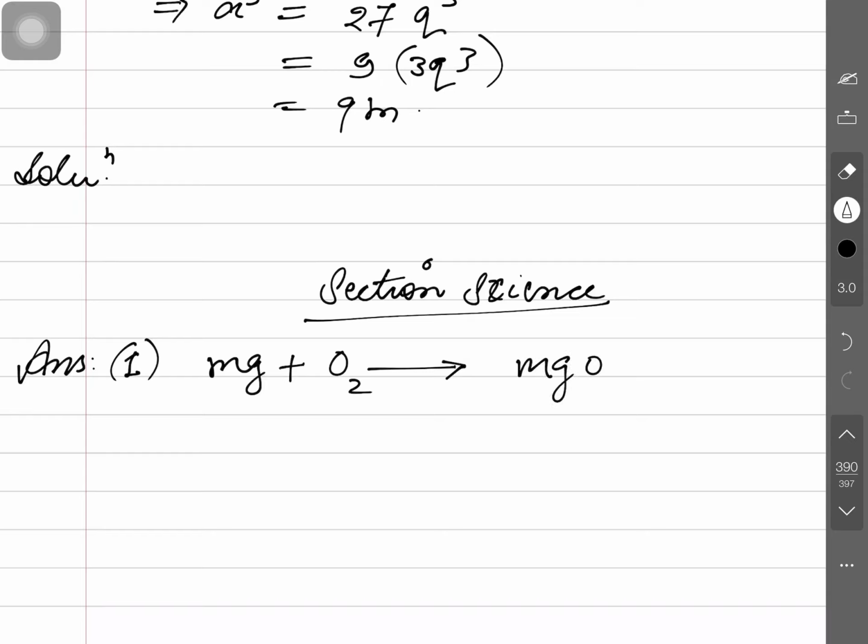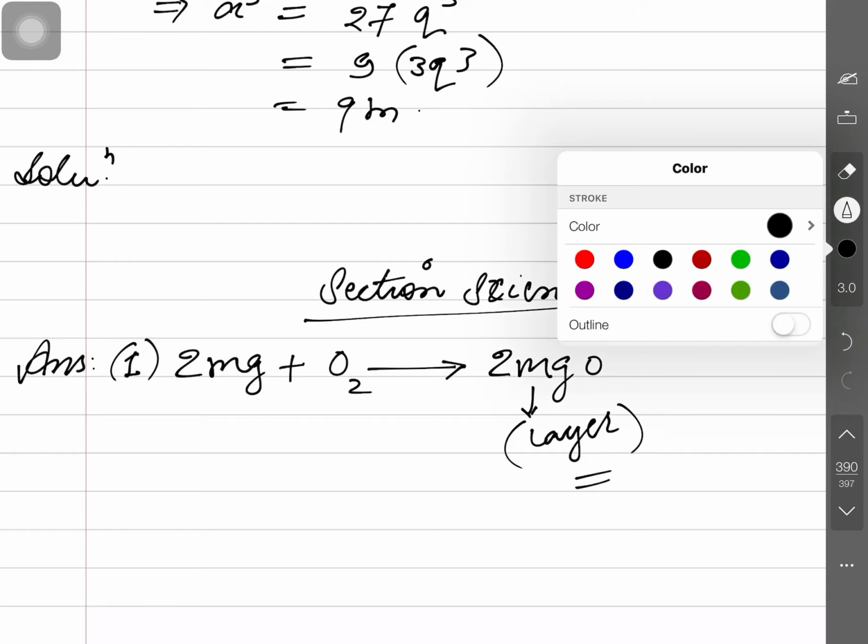The chemical equation is not balanced, this is to be balanced. Okay, and here 2 magnesium atoms and 2 oxygen atoms are participating. This is a layer, this layer is depositing on the surface. So, it will prevent... I am trying to make you understand about the,